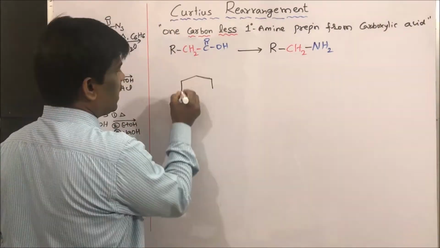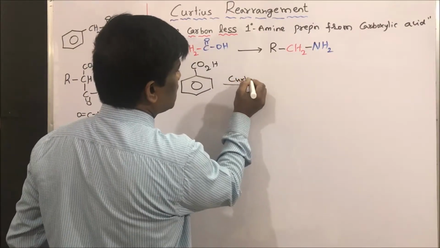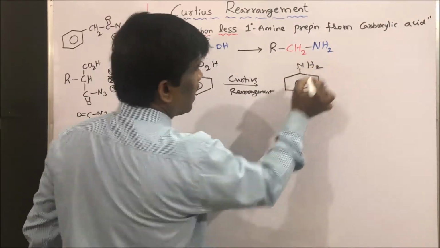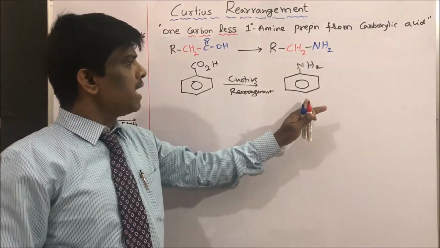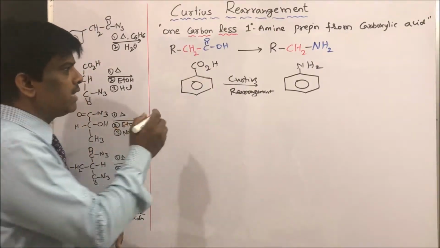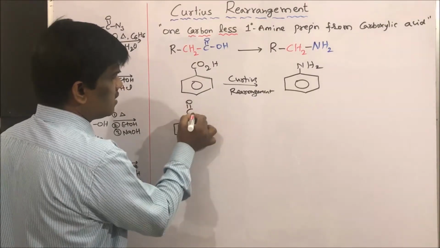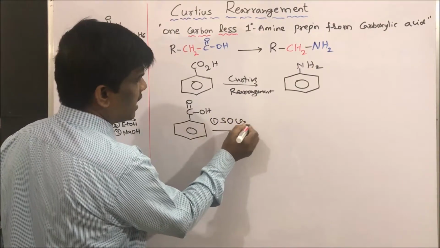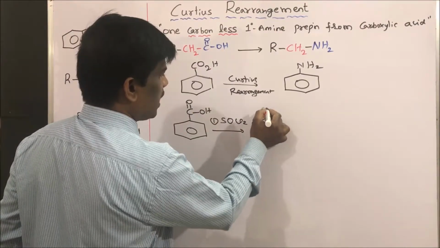For example, if I take benzoic acid and do the Curtius rearrangement, I am going to get aniline. Yes students, if you get a question how to make aniline from benzoic acid, then think about Curtius rearrangement. Then how to make this? It is very simple students. Take benzoic acid and make it as acid chloride, thionyl chloride reaction. So it is going to give benzoyl chloride.